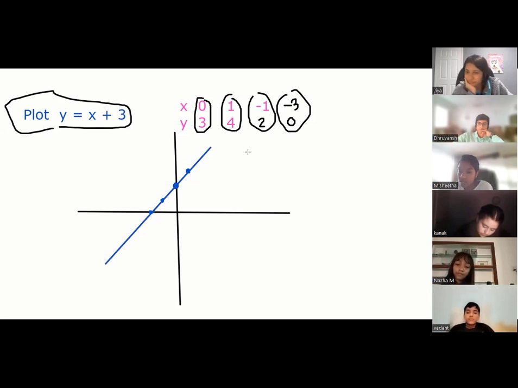So what is the idea? You just get points. You substitute any value of x, you get the value of y, or you substitute a value of y, you get the value of x. You need a minimum of 2 points. I put 4. You got a straight line. Is everyone cool here?